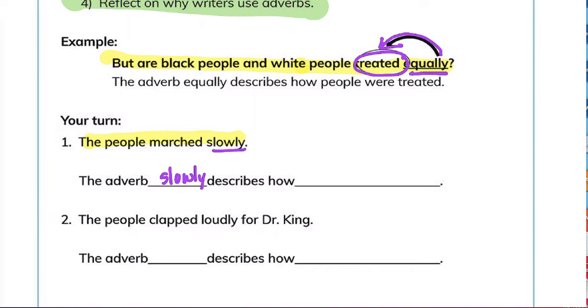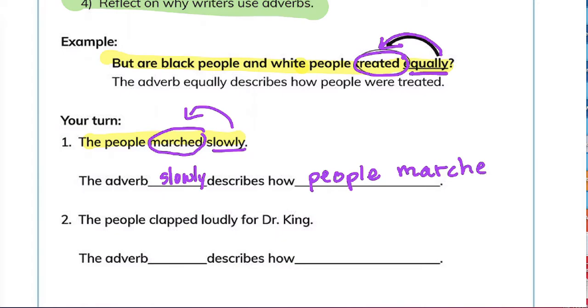What does slowly describe? The adverb slowly describes how people marched. So we draw an arrow, how people marched. They didn't march quickly. They marched slowly.